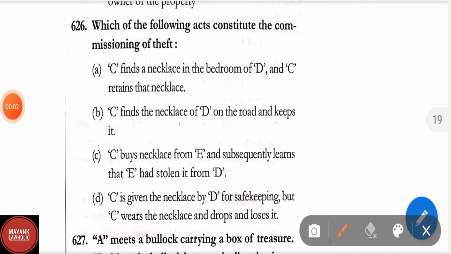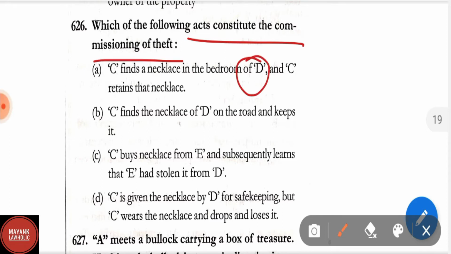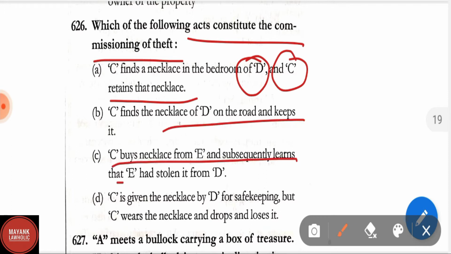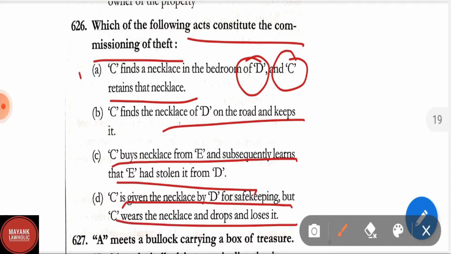Question number 626. Which of the following acts constitute the commission of theft? Options are: A, C finds a necklace in the bedroom of D and C retains that necklace. B, C finds the necklace of D on the road and keeps it. C, C buys a necklace from E and subsequently learns that E had stolen it from D. D, C is given the necklace by D for safekeeping, but C wears the necklace and drops and loses it.